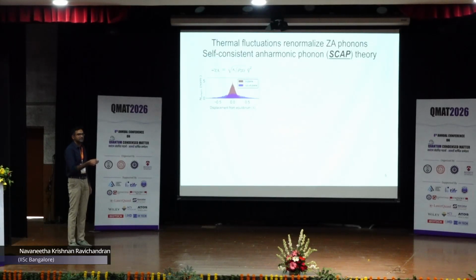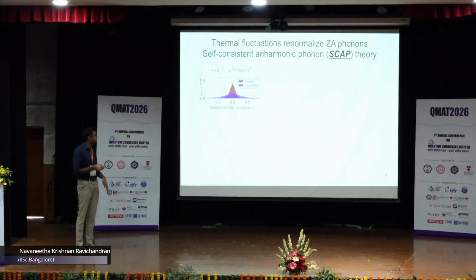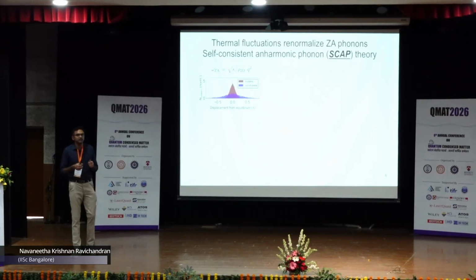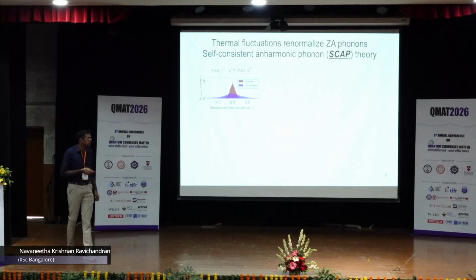In the in-plane direction, because the dispersion is linear and high, the displacements are not very far away from equilibrium, but because of the low bending rigidity, the small coefficient of omega by q squared, the out-of-plane displacements are very large. That means the atoms are trying to move very far away from the equilibrium plane, so you might expect that they will access the anharmonic parts of the potential much more frequently.